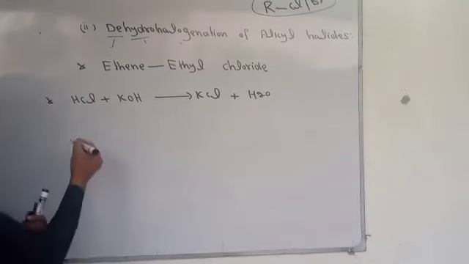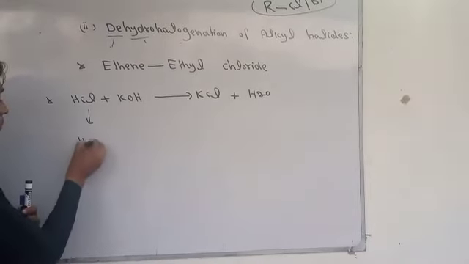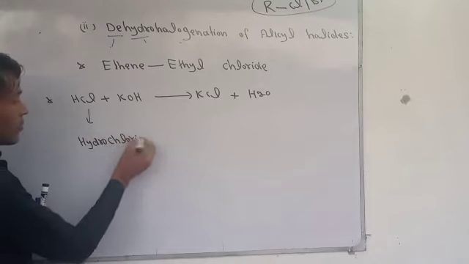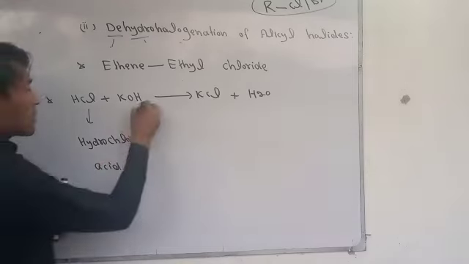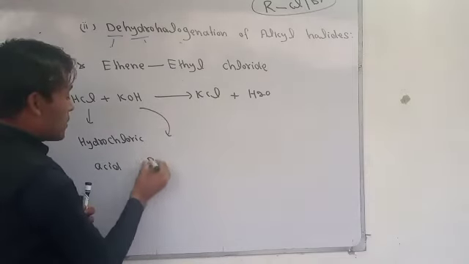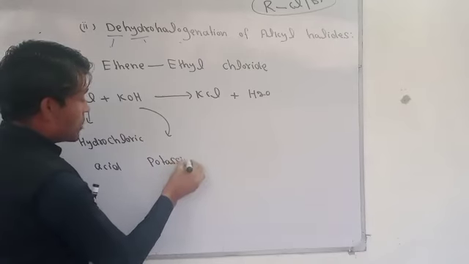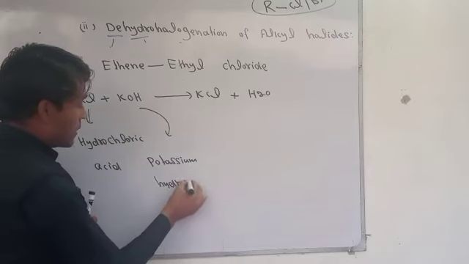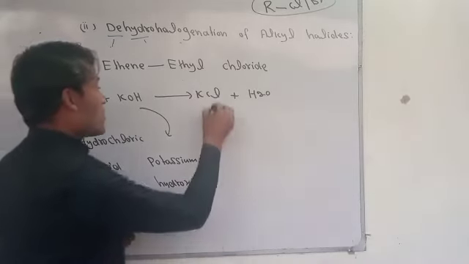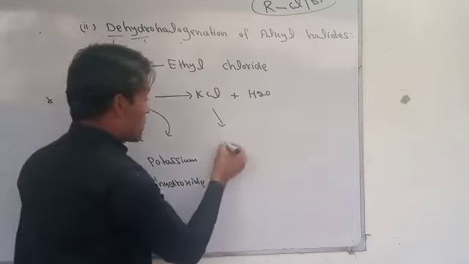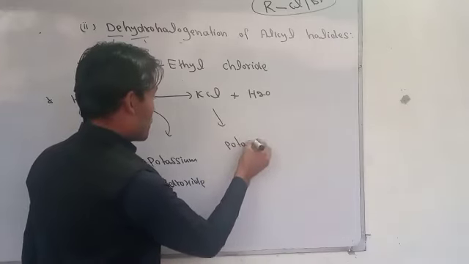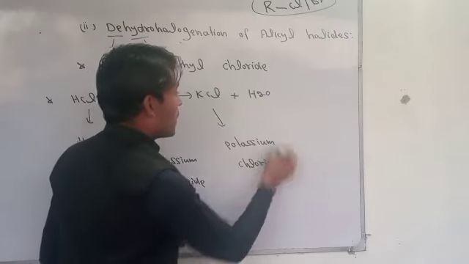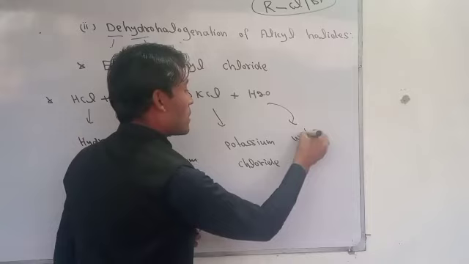This one is hydrochloric acid, this one is potassium hydroxide, this one is potassium chloride, and this one is water.